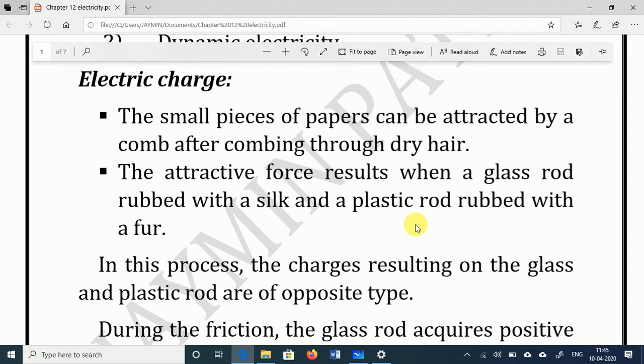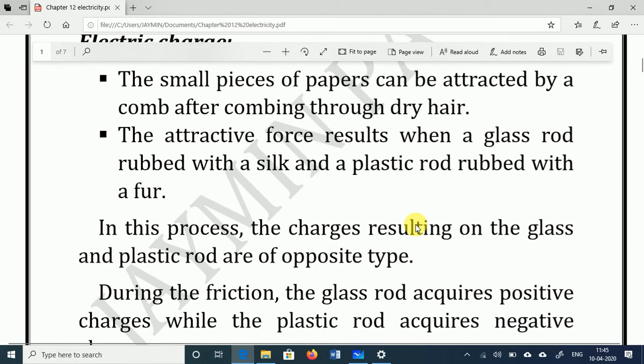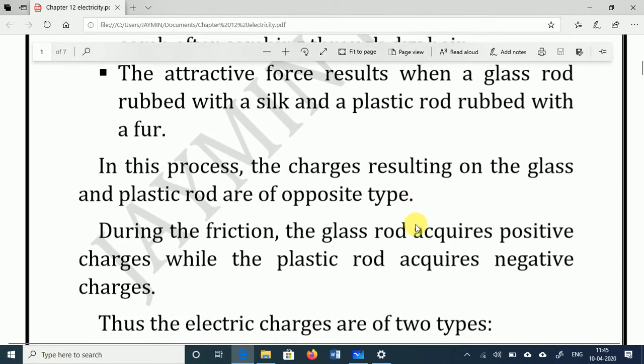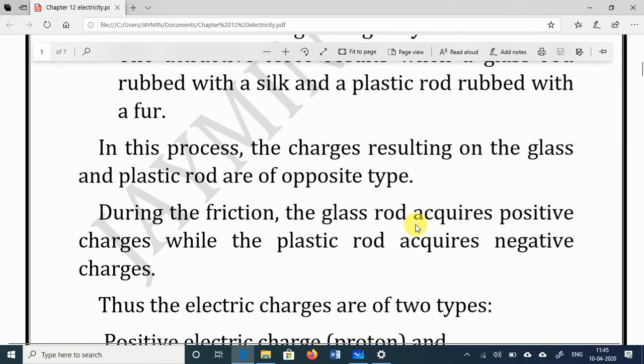In this process, the charges on the glass and plastic are of opposite types. During friction, the glass rod acquires positive charge while the plastic rod acquires negative charge. So from that basis we come to know that two types of charge are involved.